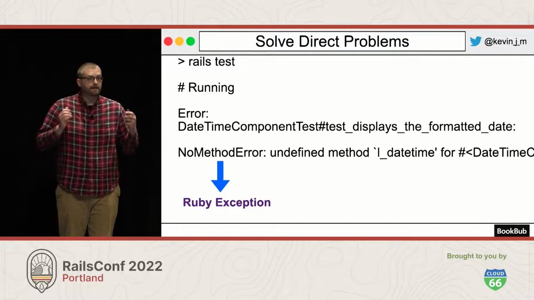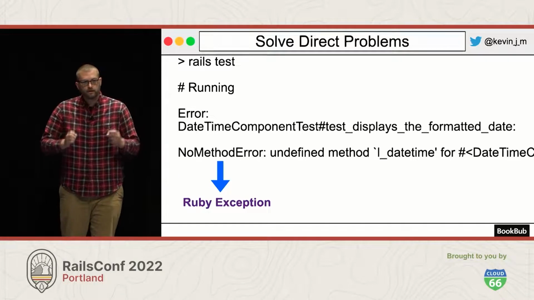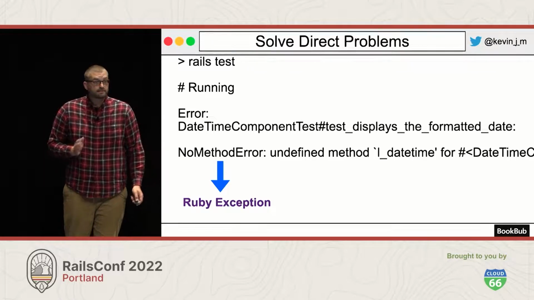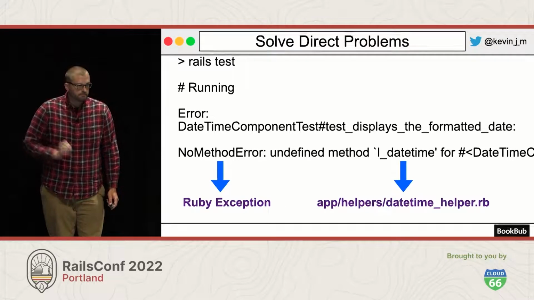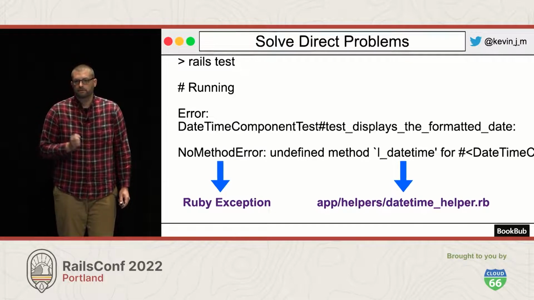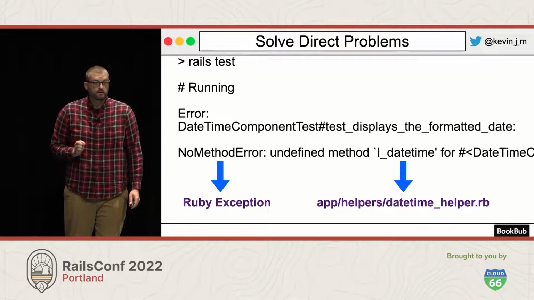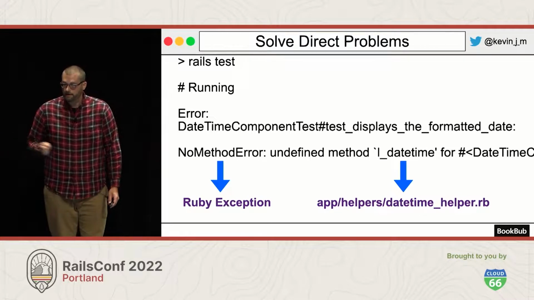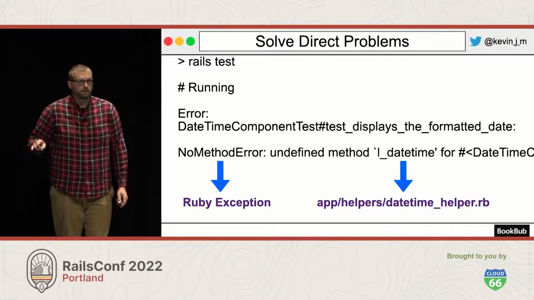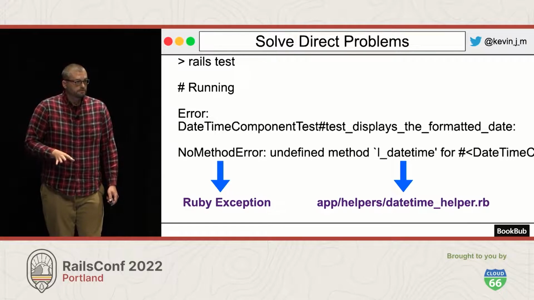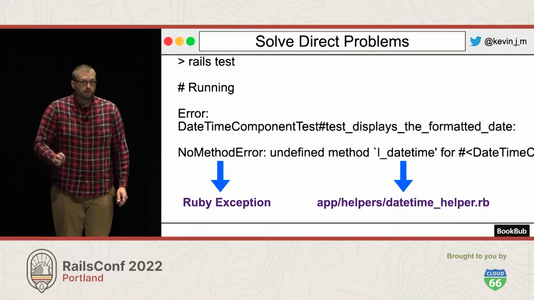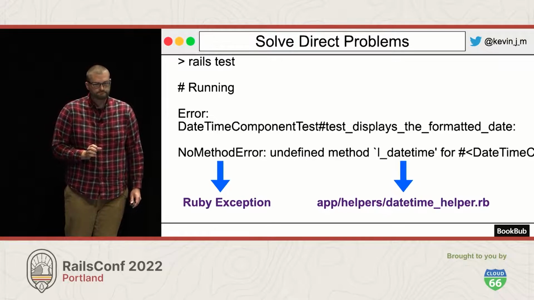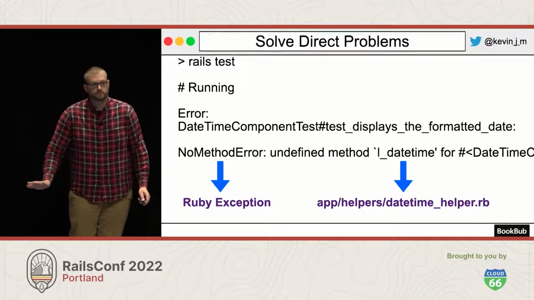So it's unlikely that I'm going to find results that are tailored to the problem I'm trying to solve right now. On the flip side, everything else in this error message is incredibly specific to my application. The L datetime method is defined in the source code of my app. The datetime component that's trying to call this method that it's not finding is defined in my application. So if I copy and paste this whole thing and search for it, I might get some results, but it's very unlikely it's going to be about my problem, because that would be really miraculous, that someone has the exact same setup. So I need to do something else here.